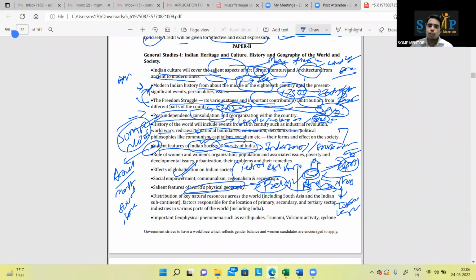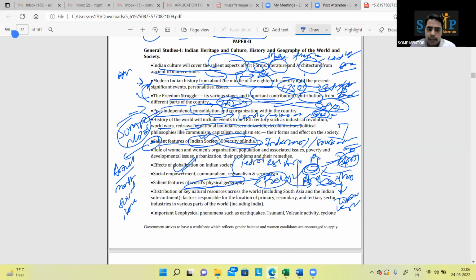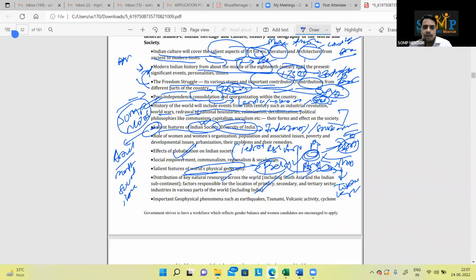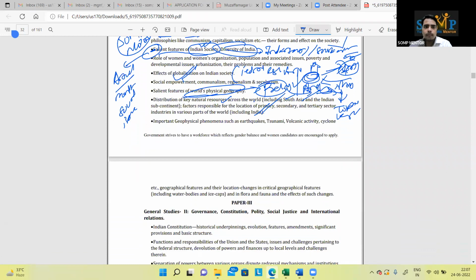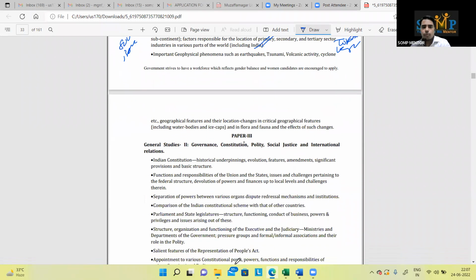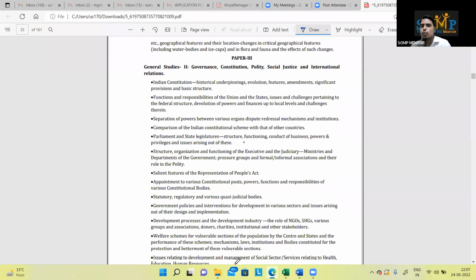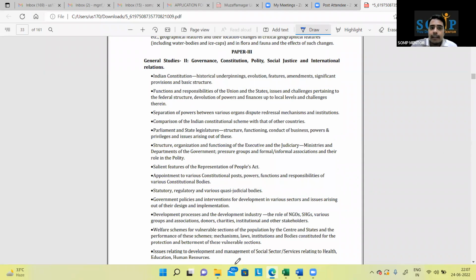That we will try to teach you. I don't know how much you will learn. Okay, distribution of key resources, again similar. UPSC kind, prelims kind of thing, analysis same. So afterwards, let's move to paper 2, GS paper 2 and paper 3, Indian Constitution.